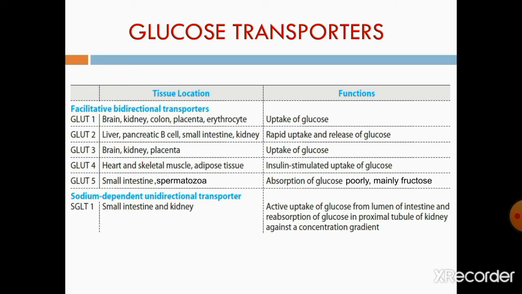GLUT3 is found in brain, kidney, and placenta, and also helps in uptake of glucose. Then GLUT4, which is seen in heart, skeletal muscles and adipose tissue, is an insulin stimulated uptake of glucose. And GLUT5 is seen in small intestine and spermatozoa, helps in the absorption of glucose poorly, and is mainly in the transport of fructose.